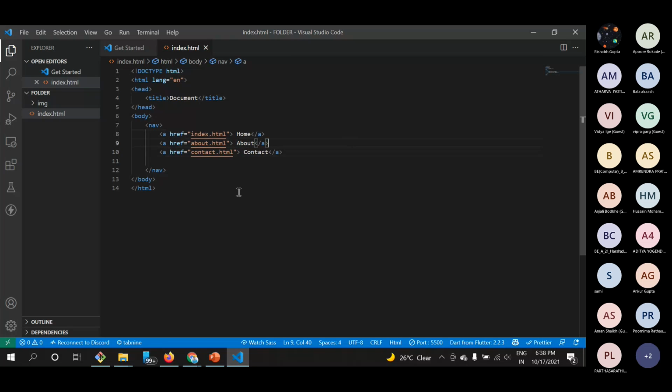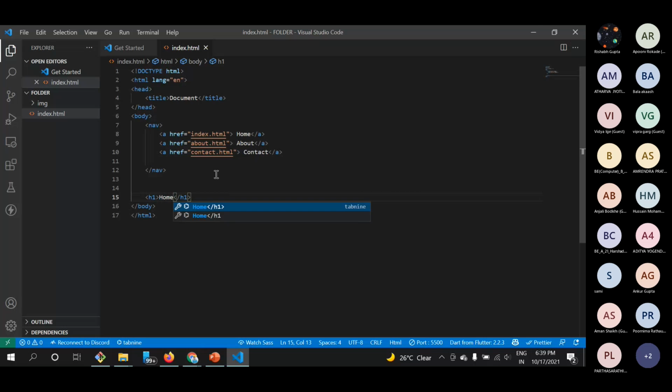Right, so this is our site, and then we will do something here. We tell it in the h1 that this one is our home page: this is our index or home.